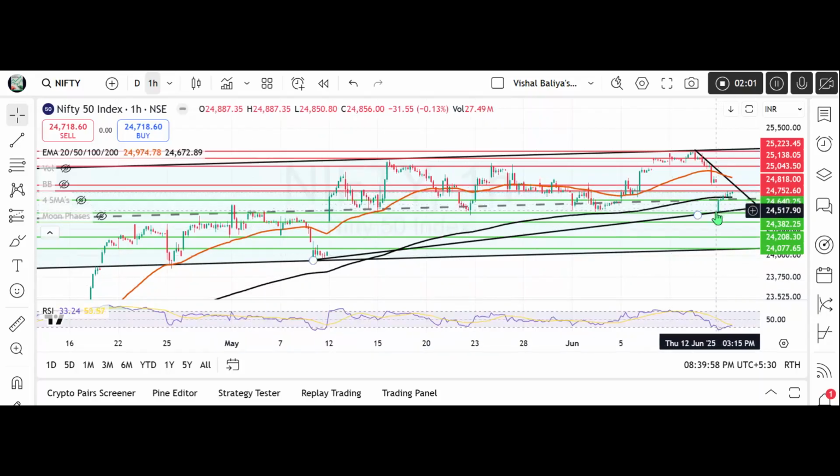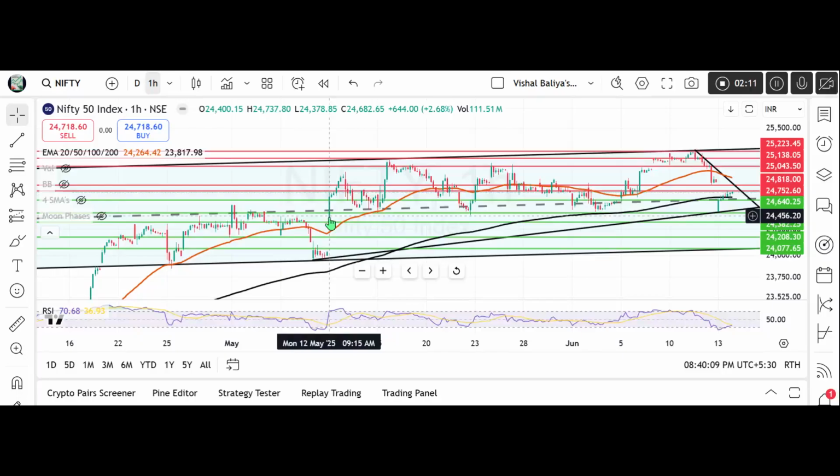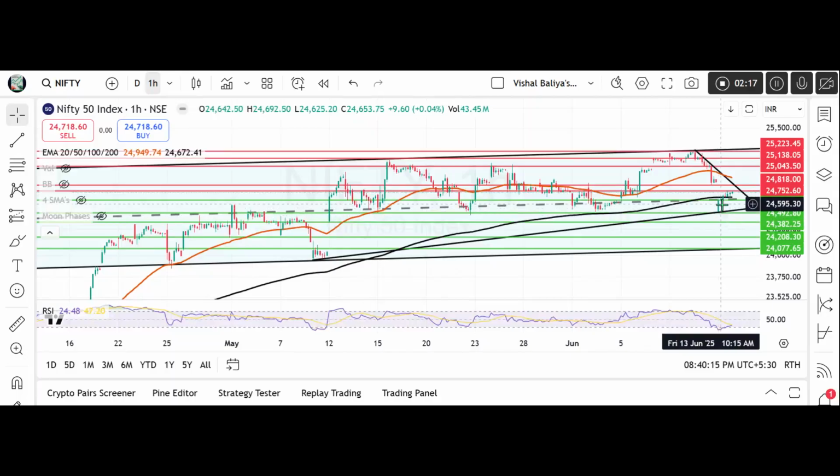So Nifty opened below the father line and it took the support of this trend line and another support. You see the bottom of this candle on 12th May. It took the support at the same level, bounced back, and closed above the father line.